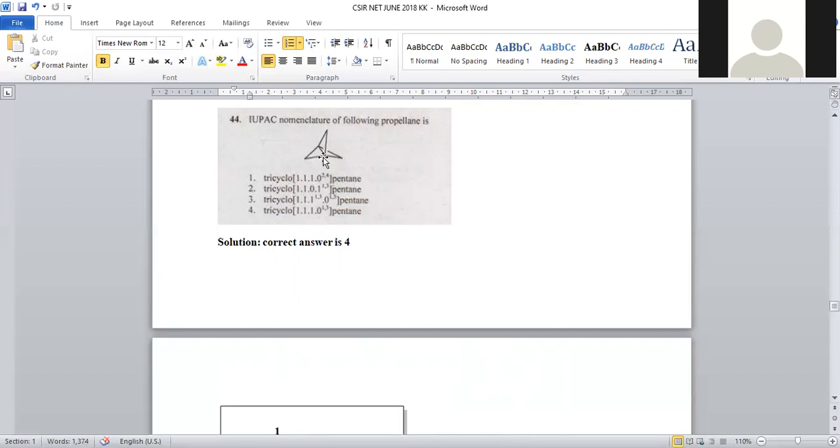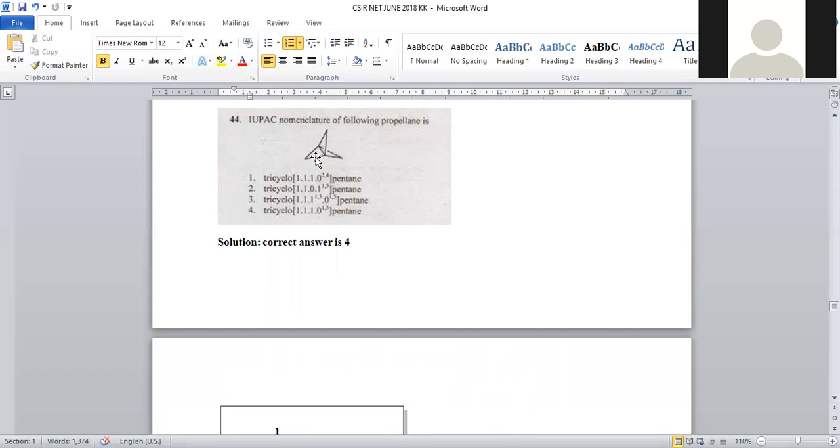Okay, so here you can observe this is one 3-membered ring. Here another 3-membered ring. This is the third 3-membered ring. Three 3-membered rings are there. That's why it is the kind of tricyclo. So a three-ring structure is called a tricyclo molecule. And here you can observe each ring having one carbon, here also one carbon, here also one carbon. And when you observe another linkage between two carbon atoms, there is no connecting carbon. Bridgehead carbon is not there.